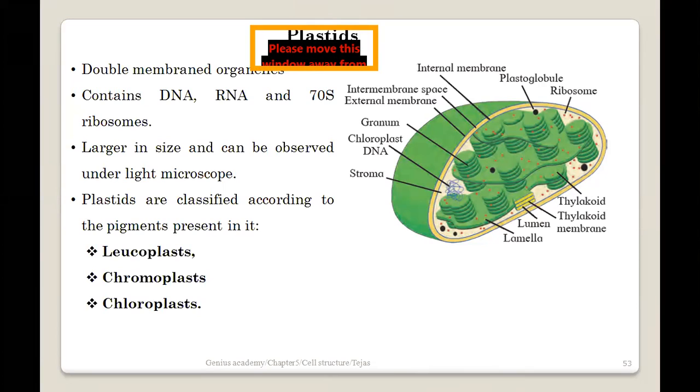So this is something very large and you can actually observe it under a microscope. Okay. And now there are multiple types of plastids, depending on their function and what they are doing. So the three important types of plastids include leucoplast, chromoplast, and the chloroplast. Okay. So now let's see what the function of each one is.